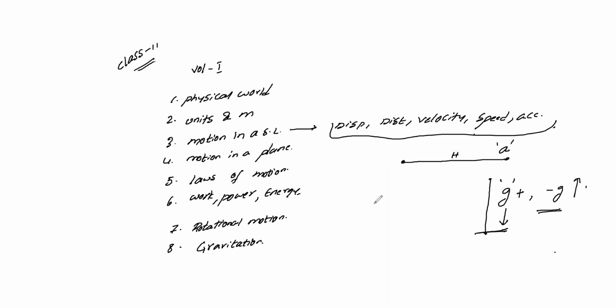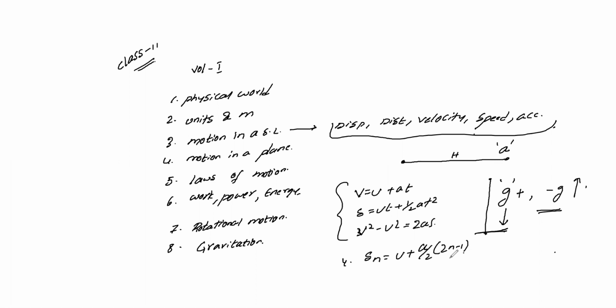Okay, there are 3 equations here. We'll discuss the derivations of those 3 equations because those who are in class 11 it will be useful for them. One is v is equal to u plus at. Second one, s is equal to ut plus half at square. Third one, v square minus u square is equal to 2as. And apart from these three, there is a fourth one, to find the distance in the nth second. The relation is Sn is equal to u plus a by 2 into 2n minus 1. So these are the 4 relations, and these equations are so much important in motion in a straight line.